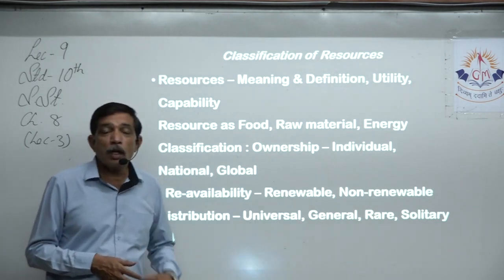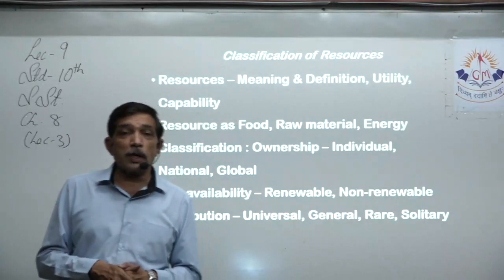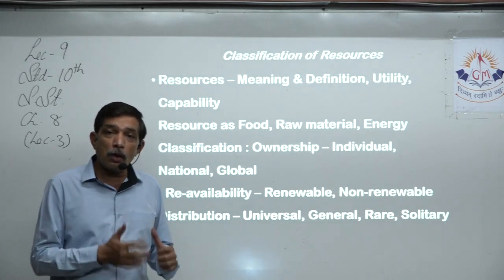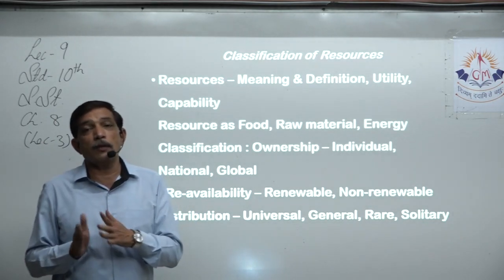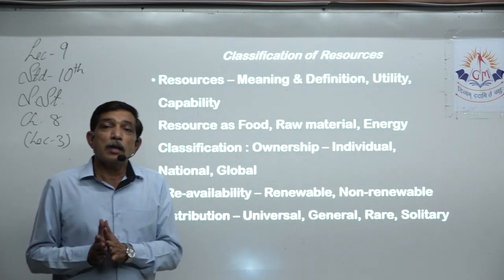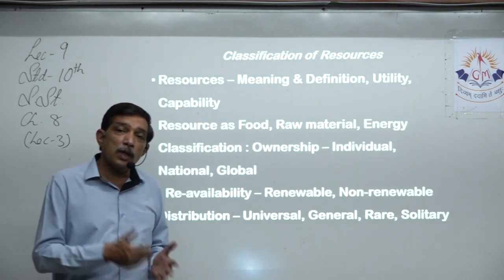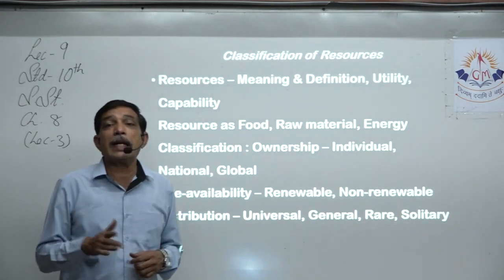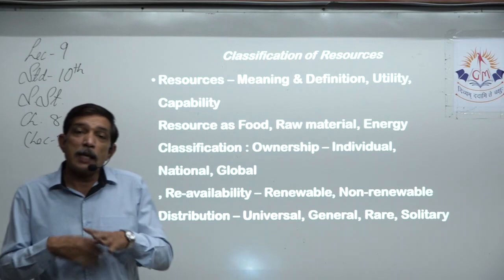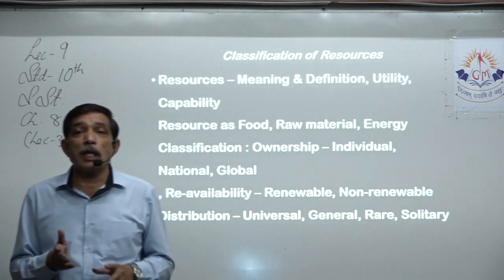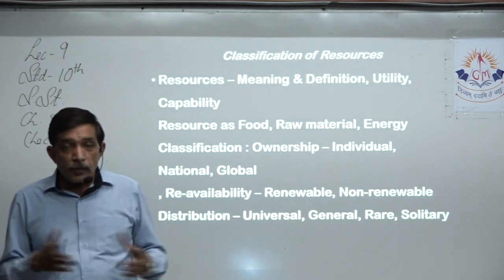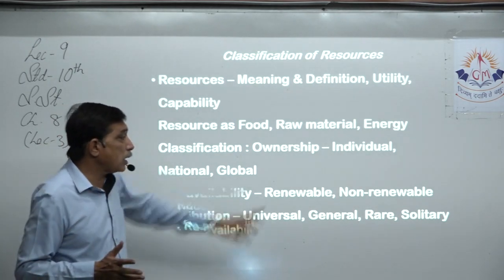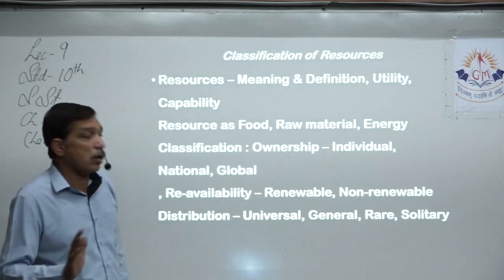Now what is non-renewable? Non-renewable is exhaustible. For example, all the minerals: we dig out the mineral ore, then through a process we refine it, get metal, and we use that metal. But once we make use of it, it is over. Once the whole stock is over, it cannot be renewed by us. Yes, it has been exhausted. The earth can make it again in, say, a few million years, but that's quite a long time. So in the near future, it is simply not available to us. So that is non-renewable or exhaustible.